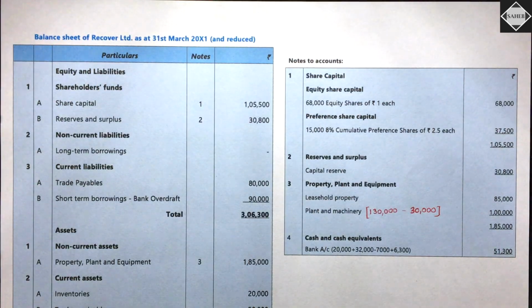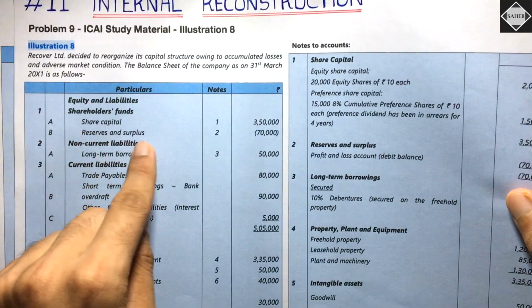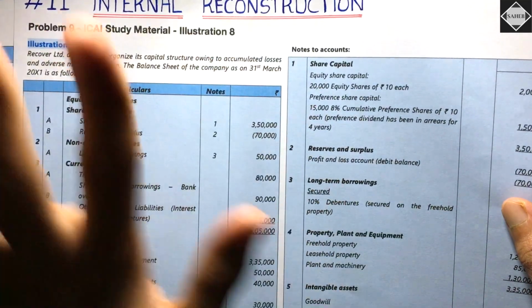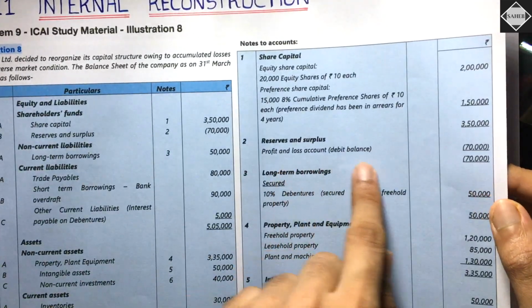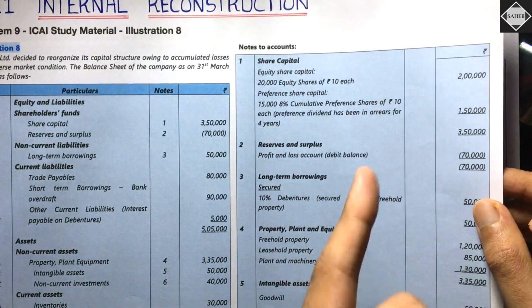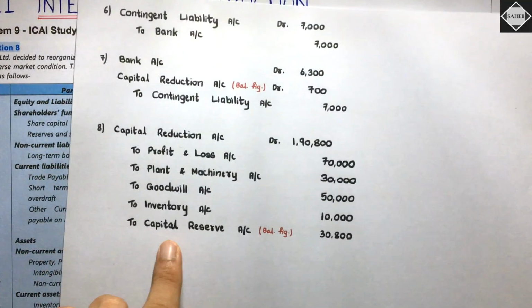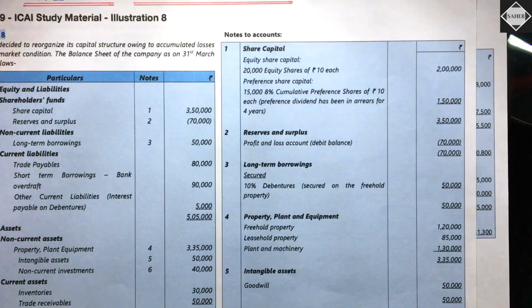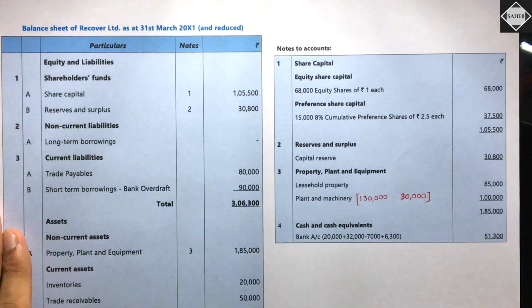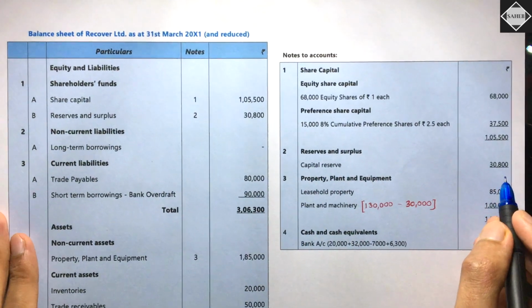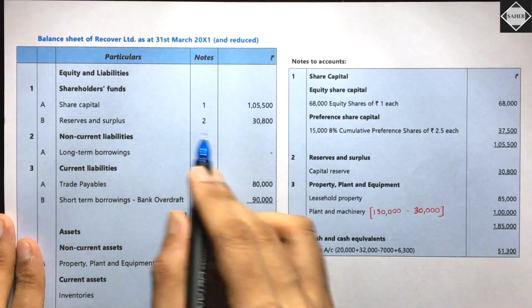Then if you check in the question, we have reserves and surplus, note number 2, 70,000. Is it still there? No, 70,000 is gone. We have written it off, the loss, profit and loss debit balance. In place of that, what has come now? Because of the big entry, now we have got capital reserve of 30,800. So this will come over there, no? So after reconstruction balance sheet, we will have capital reserve 30,800. Is it clear? In reserves and surplus. Simple and straightforward.